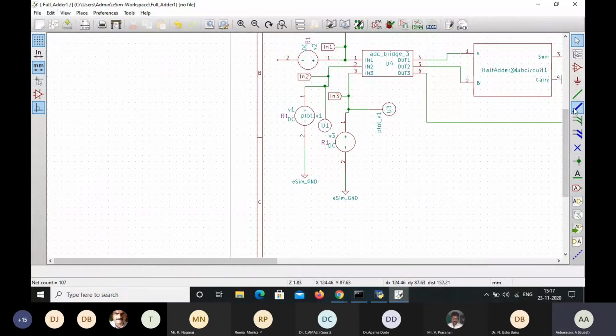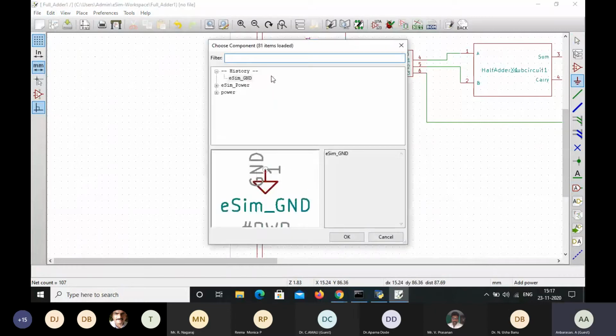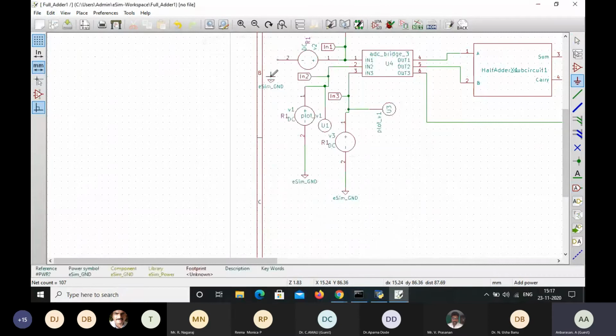Again, I'm going to place the ground, select place wire. Okay, now connected. Save the circuit, Control S.